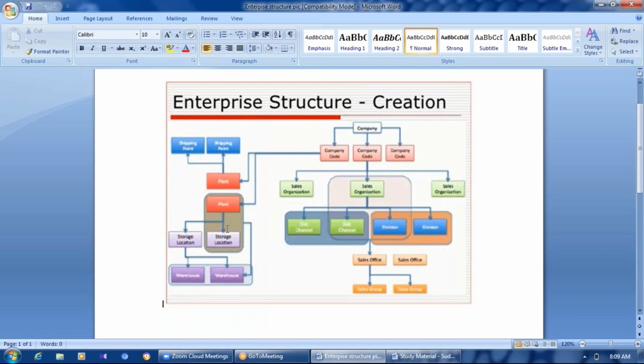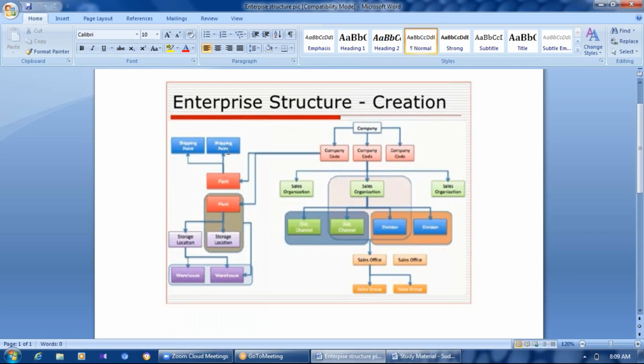Within a plant, because plants can be in acres and acres, we can have a storage location. That is the reason. And in a box, we have maintained the plant and storage location. So in a plant, we can have different storage locations. One is a raw material storage location, semi-finished, and the finished storage location. So within a plant, we can have multiple storage locations to store the material in each and every process.